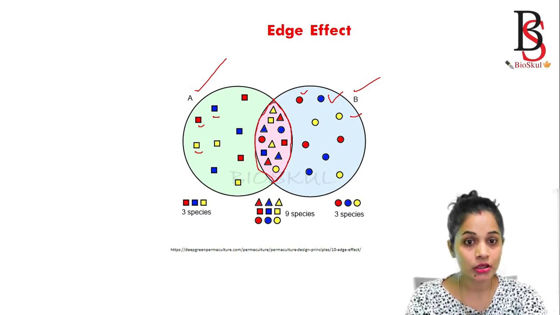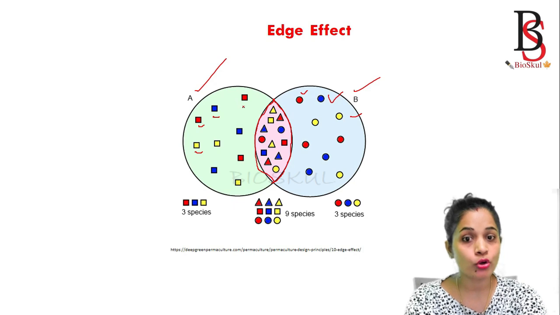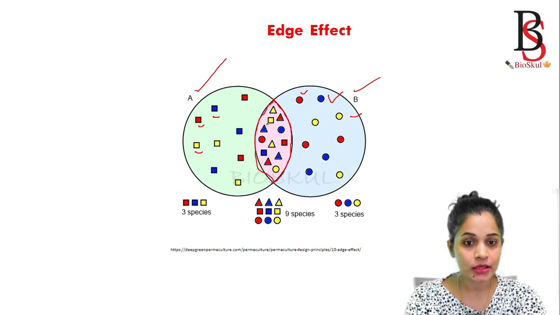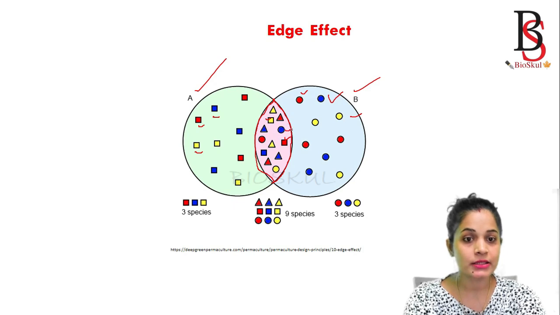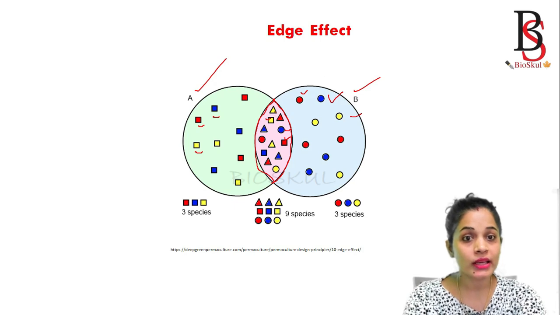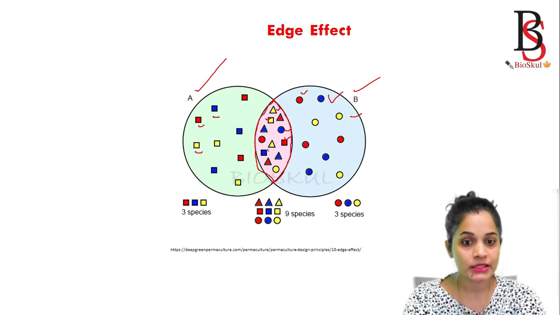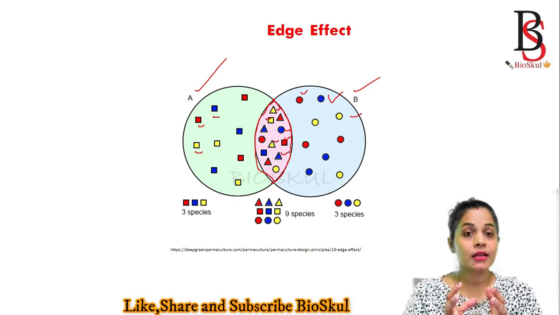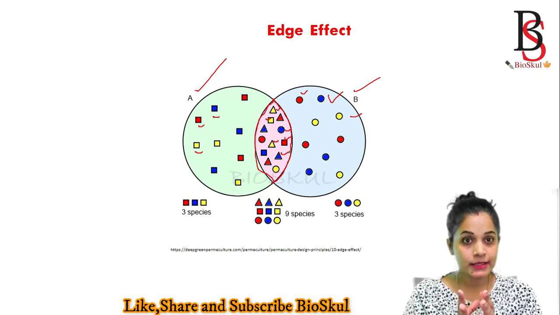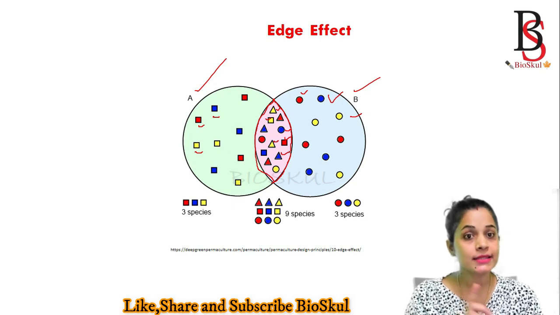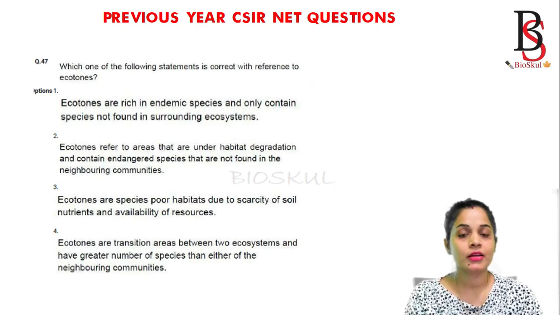Because here you can find the species of ecosystem A as well as species of ecosystem B. Like here you can see the squares which represent the species of ecosystem A and the circles that represent the species of ecosystem B. In addition to that, there are some unique species also present, which are represented by triangles. So that increase in diversity of species at the edge of two overlapping ecosystems is known as the edge effect.